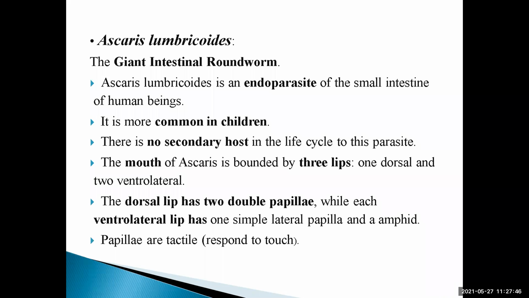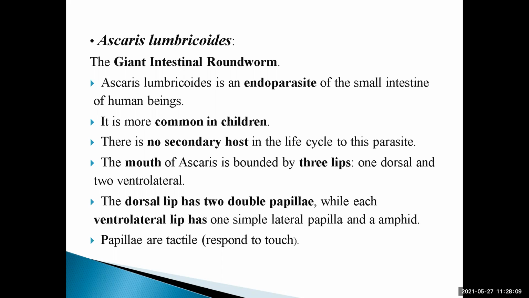Now the mouth of the Ascaris is bounded by 3 lips, one dorsal and 2 ventral lips. You just have a look at the mouth of the Ascaris lumbricoides. If you just go to Google and put Ascaris lumbricoides, the diagram will come and you can observe that.